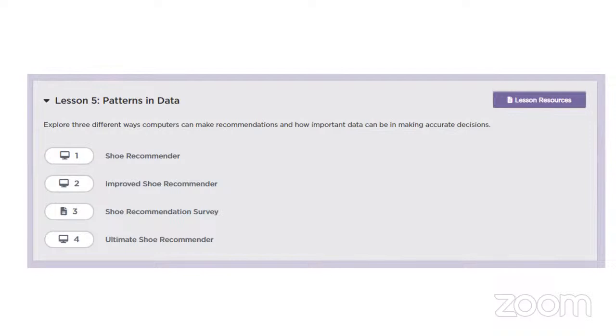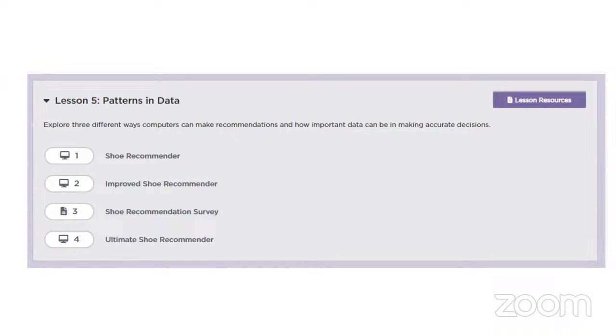So we're going to look at those patterns that we can use to work with artificial intelligence, and also to make accurate predictions and decisions as well. So data is very, very important. We have a game, a shoe recommender, that is going to recommend shoes for you, and you're also going to improve that particular game.